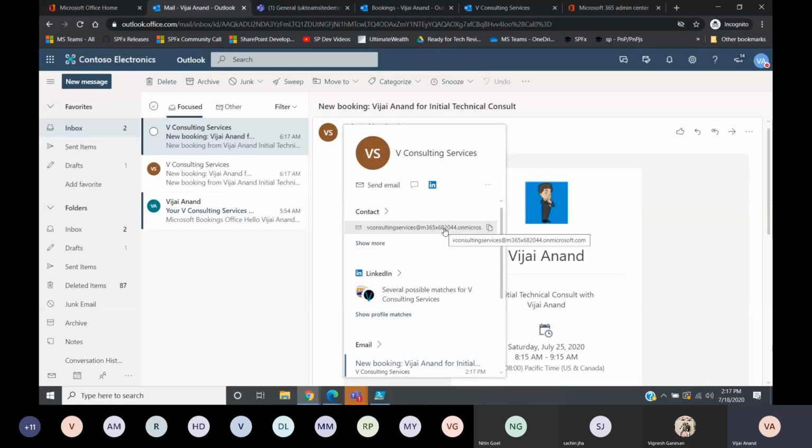This is a mailbox for the consulting services. Whenever you create a booking calendar, a mailbox is created. This is how it looks. In some cases, since it generates like this, it might go to junk emails or spam. In case you want to change the domain name instead of yum365.onmicrosoft.com, to a proper domain name, that is also possible.